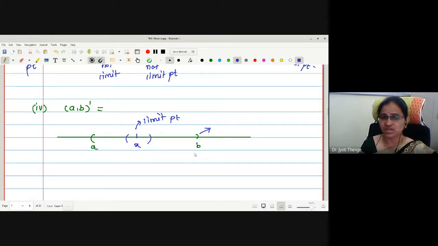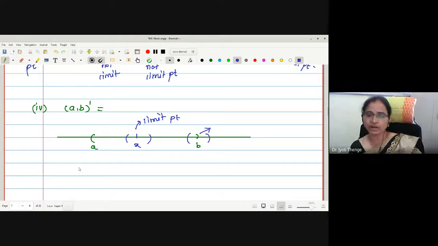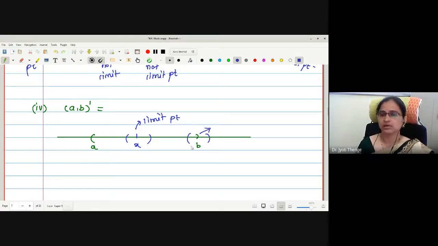But now we are checking whether those are limit points or not. In order to check whether these endpoints are limit points or not, what does one have to do? Let us plot an open interval around B. How many points of the given set will it contain? To the left side, all these elements from this to this. How many elements do we have in this section? Infinite, because the real number system is under consideration.